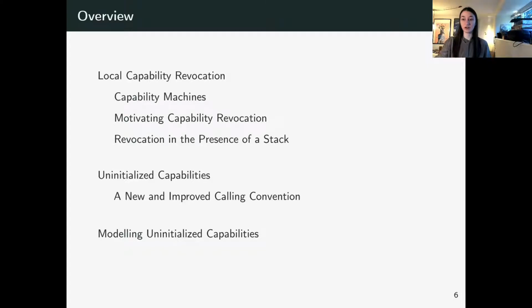For the remainder of this talk, I will first elaborate on the challenge of the efficient revocation of local capabilities. And to this purpose, I'll present in more technical detail a simple capability machine, and I will motivate the need for revocation and discuss what revocation looks like in the presence of a stack. So this is all built on prior work from local capabilities in the CHERI group and the paper by Skorstengaard and others. Then next, I'll present uninitialized capabilities in detail together with the new calling convention. And finally, I'll give a high-level overview of how we actually model these uninitialized capabilities in Iris.